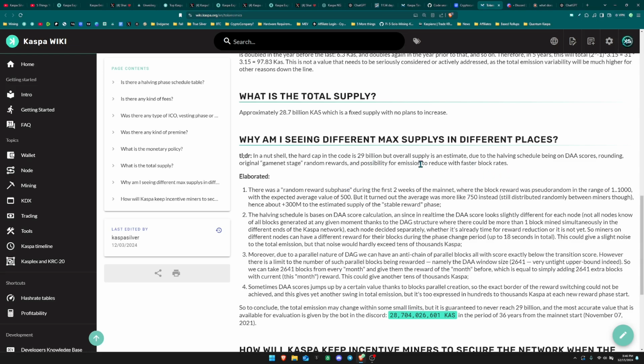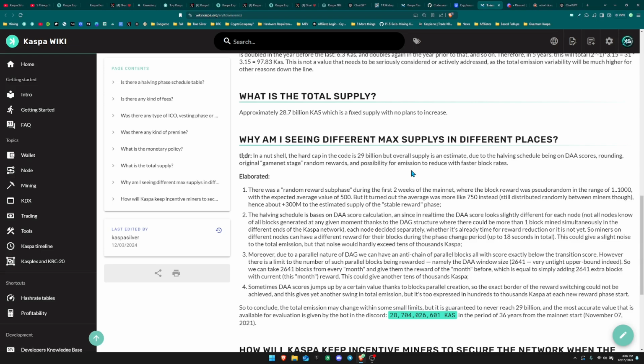And this is going to happen because once we go to 10 blocks per second, every single block is no longer going to contain the same amount of Kaspa that it was containing before. So if the block reward was 100 Kaspa per block, and then we're going to 10x it, that means each block is now going to just have 10 Kaspa instead of 100, which will basically also interfere with how the DAA score works, since now we're having 10 blocks come out every single second.